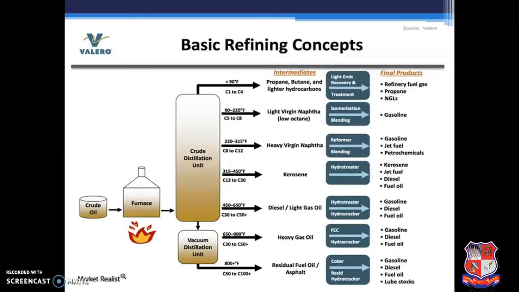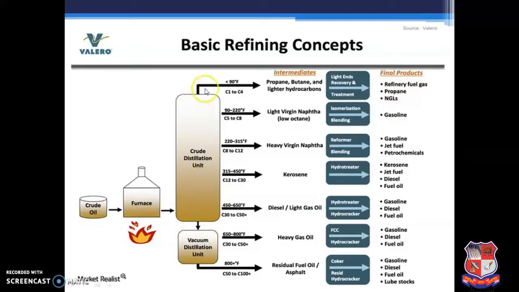This figure I have taken from the internet. It is showing the refinery process, starting with the crude oil. Crude oil is passed through the furnace. Simply, we need to heat it, and it will move to the distillation column. Here it is showing 2 distillation columns. One is the atmospheric distillation column, and this is the vacuum distillation column.